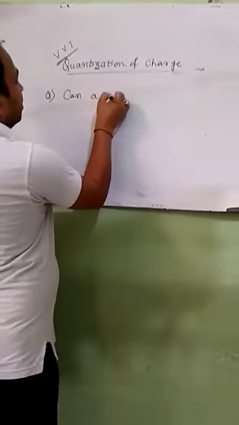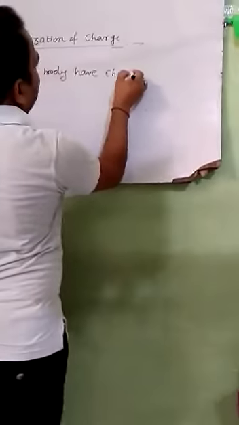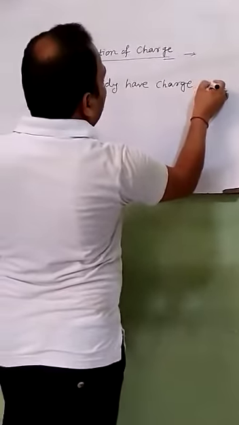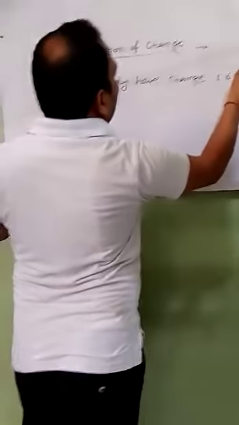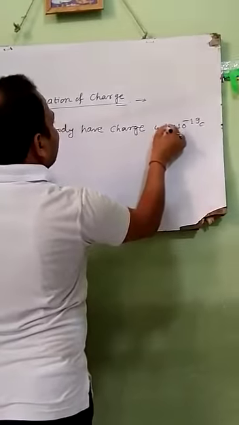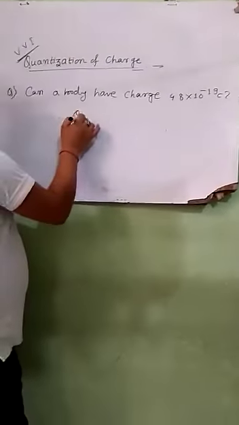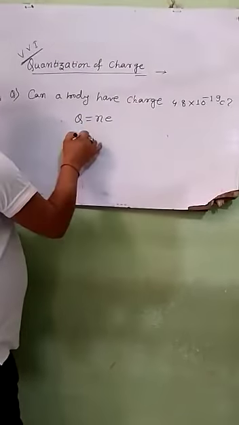Can a body have a charge of 4.8 times 10 to the power minus 19? From quantization of charge, Q is equal to n e.